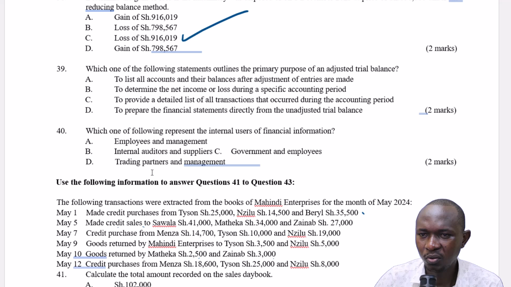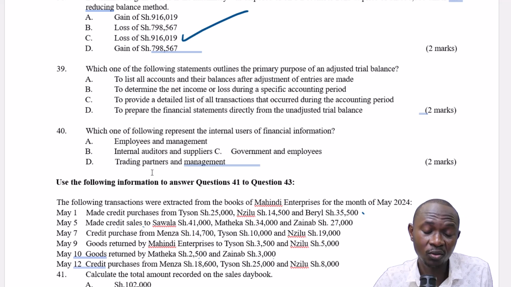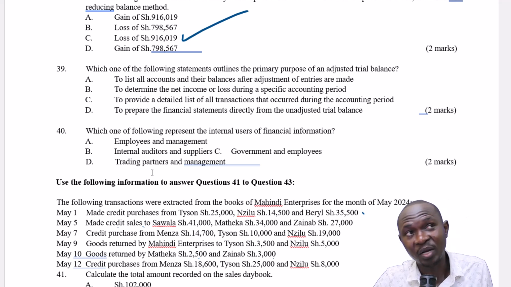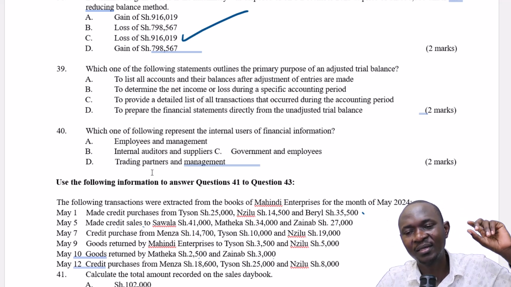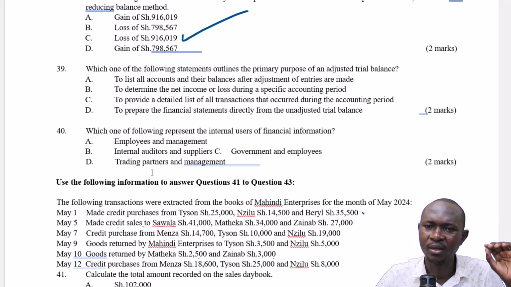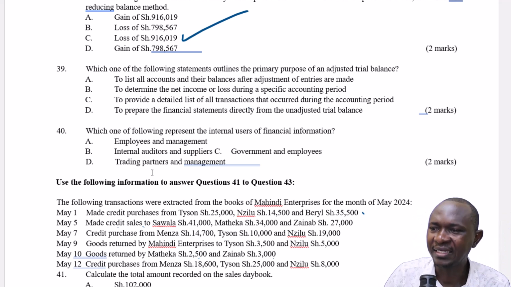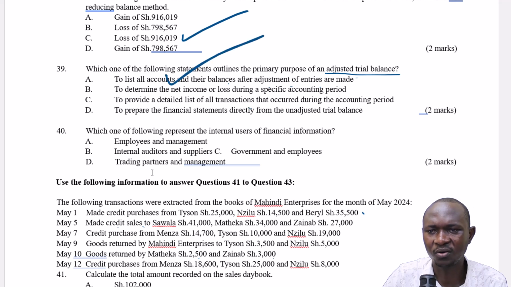So to list all accounts and their balances after, that is what a trial balance does. But what does an adjusted trial balance do? It factors in all the adjustments that have been made. That is what an adjusted trial balance does. So to list all accounts and their balances after adjustment of entries are made, this is definitely the correct answer.